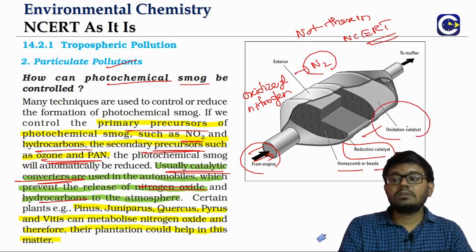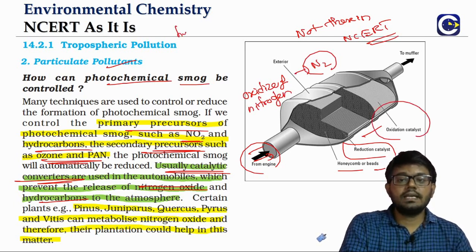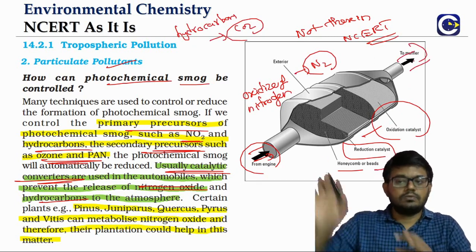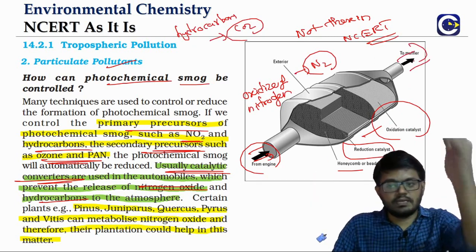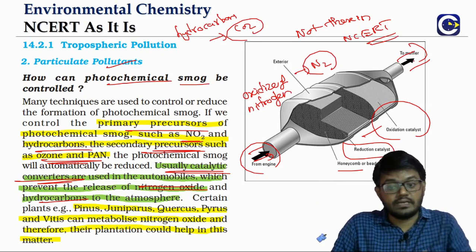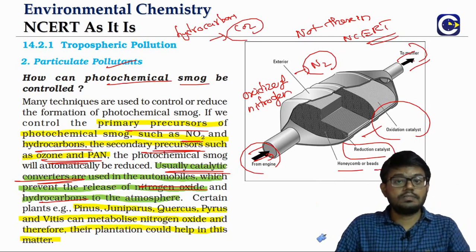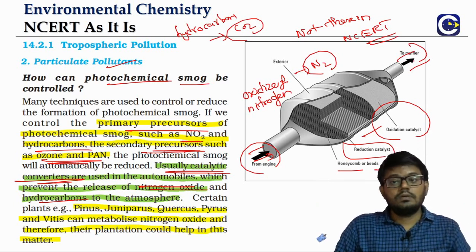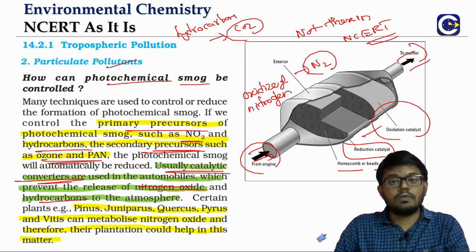Then we will also have an oxidation catalyst. What it does is it will oxidize hydrocarbons into carbon dioxide, and that will be let out. So in the final emission that is coming out from the catalytic converter, we are not going to have oxides of nitrogen, at least reduced amounts, and also we will have the hydrocarbons converted into the carbon dioxide and then emitted.